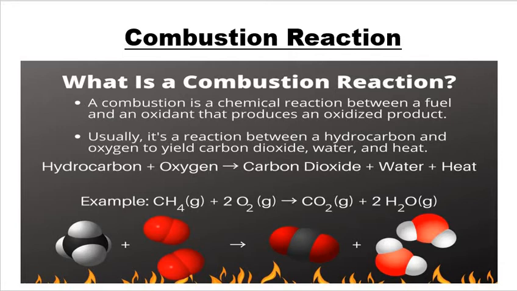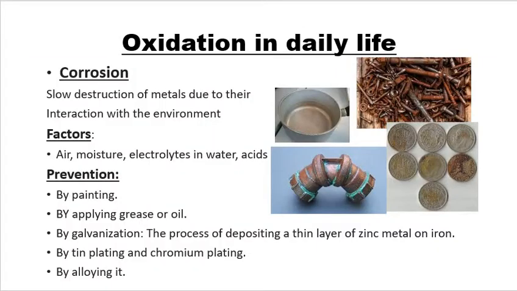Now, oxidation effect in daily life. Oxidation has damaging effects on metals as well as on food. The damaging effect of oxidation on metals is studied as corrosion, and the damaging effect of oxidation on food is studied as rancidity. So in daily life, the two common effects of oxidation reaction which we are going to study are corrosion and rancidity. So let's start with corrosion first.